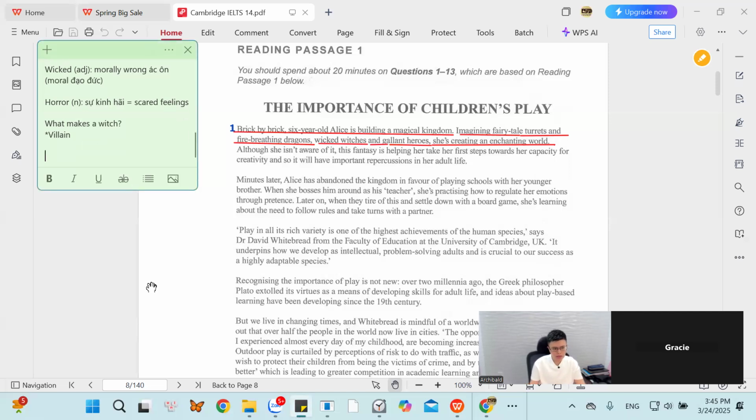Do you remember the Vietnamese meaning of witch? Phù thủy. So what makes a witch? What does a witch have to be different from a human being? The nose, the skin. What else?